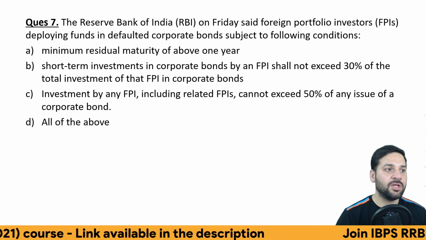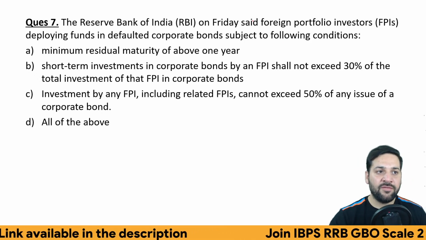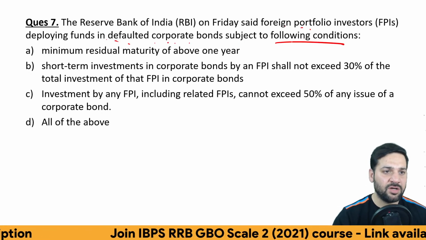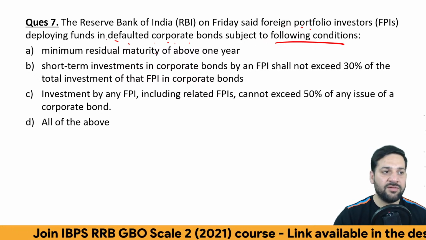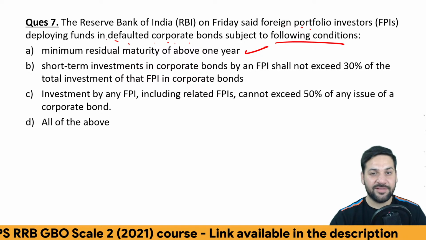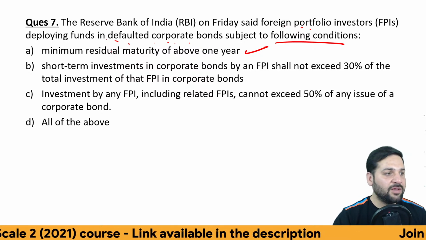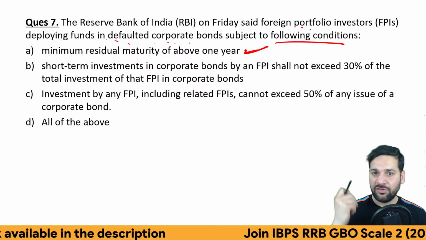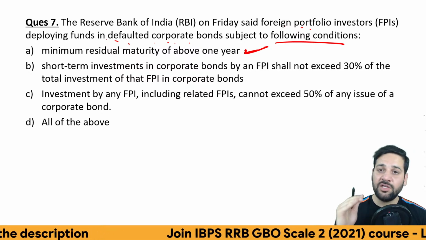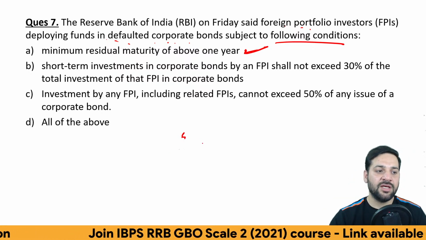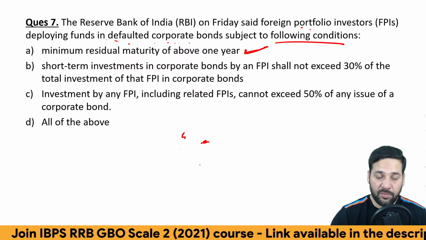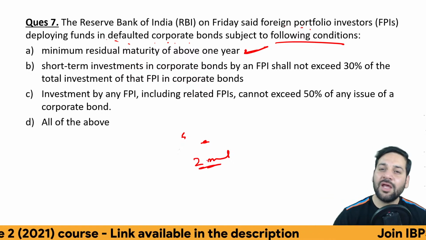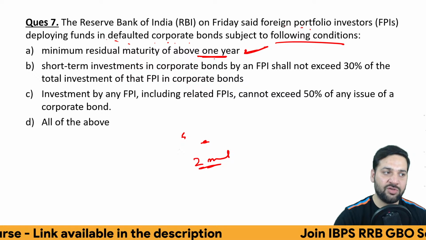So what we are talking about, the RBI on Friday said the foreign portfolio investors deploying funds in defaulted corporate bonds are subject to the following conditions, right? So minimum residual maturity of above 1 year. Question is not framed very well, but let me explain the concept. Minimum residual maturity, the bond in which the FPI is investing the money, if the bond is going to mature in, let's say, 2 months from today, they are not allowed. So minimum maturity should be at least 1 year.